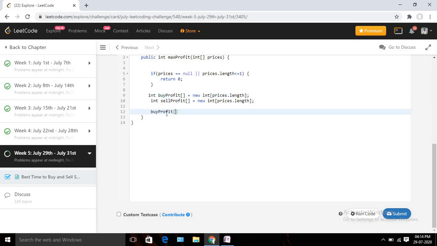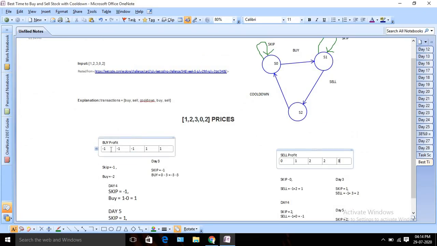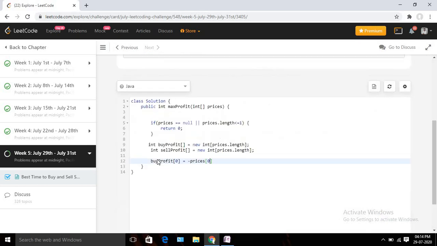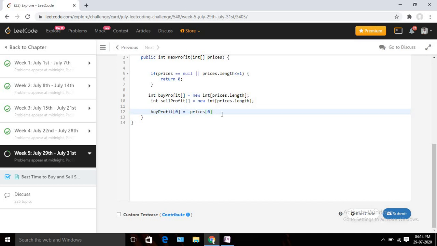So what will be the buy profit for day 0? We only have one option. We can skip, but we have nothing to skip because it's my first value, so obviously I need to buy. If I buy it, its value will be prices for day 0. Suppose for the first example it's 1, so my buy profit will become -1.